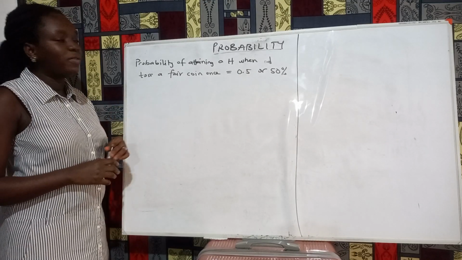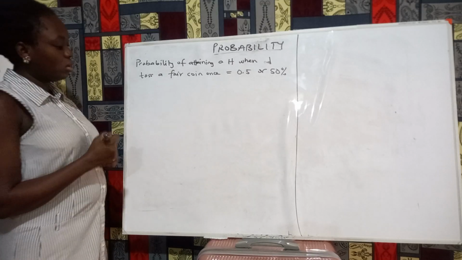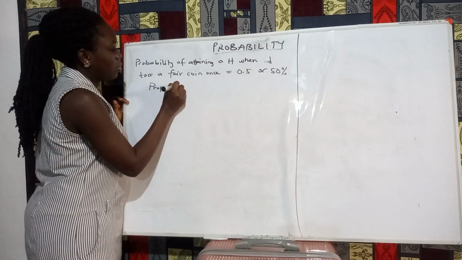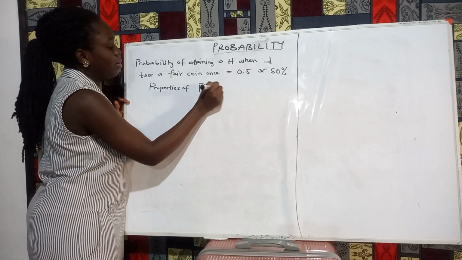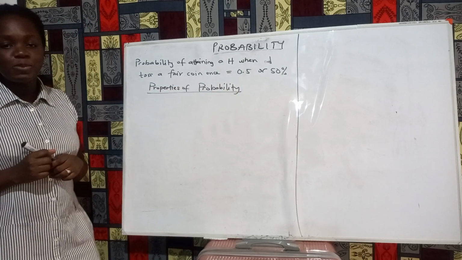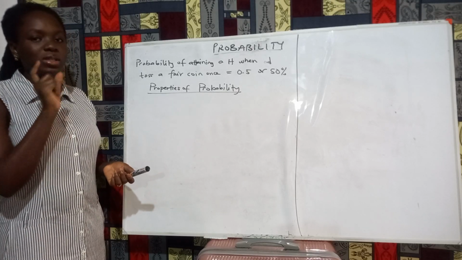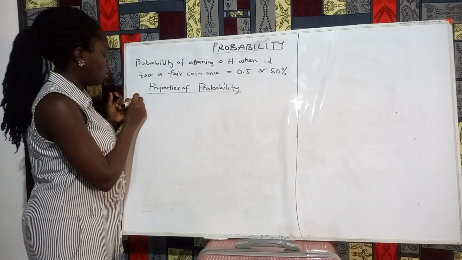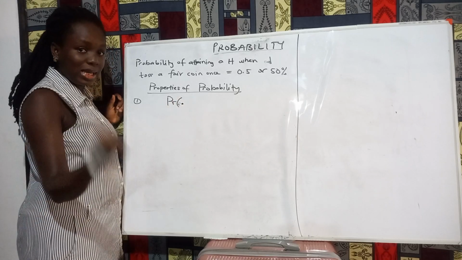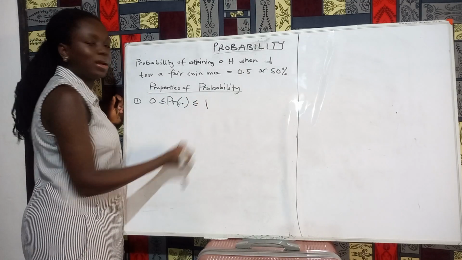We now want to look at some of the basic properties of probability. So we'll start with the properties of probability. The first property states that the probability of anything or any event always lies between 0 and 1 inclusive. So the probability of anything, I'm using a dot to represent anything, is always greater than or equal to 0 or less than or equal to 1.